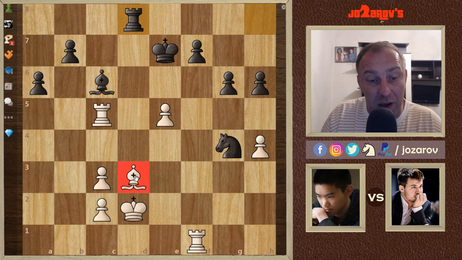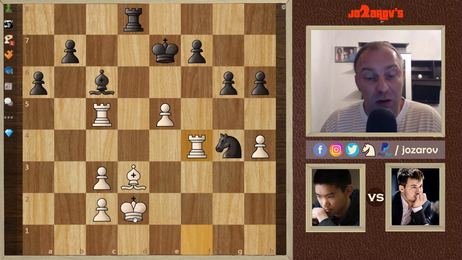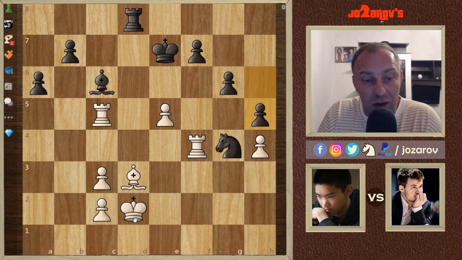This bishop is still bad, but it can be improved. Of course, first you have to get your king out of the way. Rook to f4. Here Jeffery finds finally a way to get this rook into the game, and now h5 cementing the knight. Very nice move by Magnus.